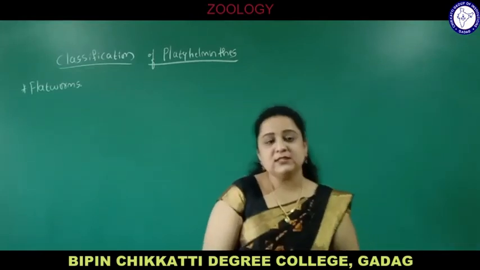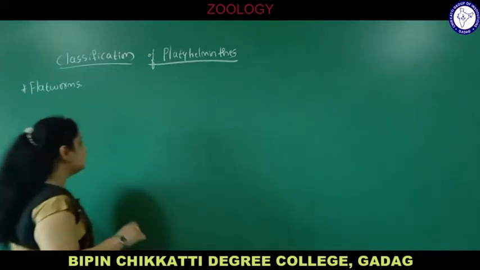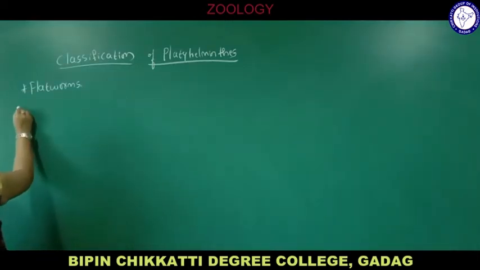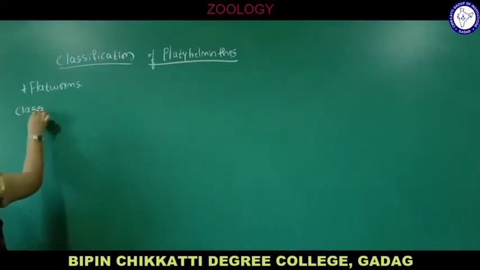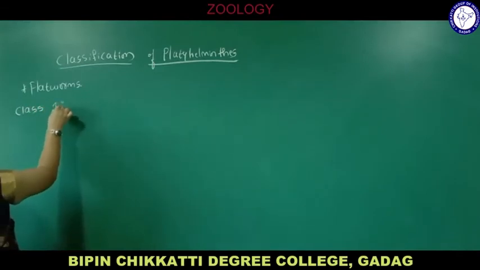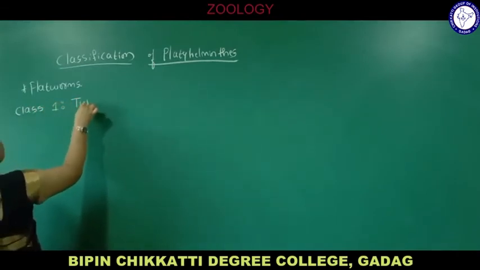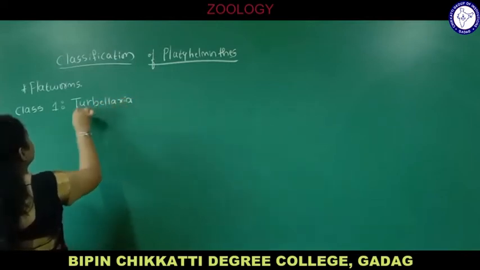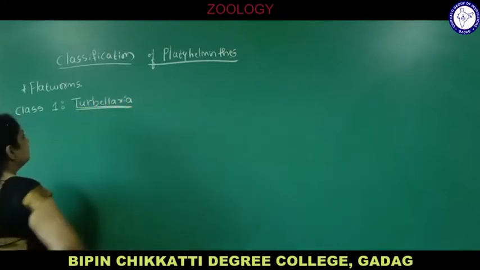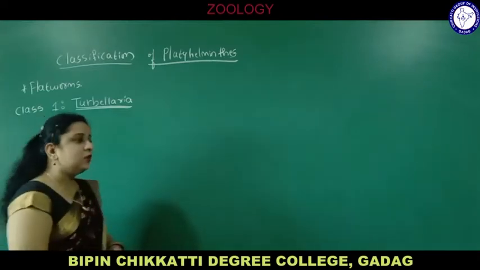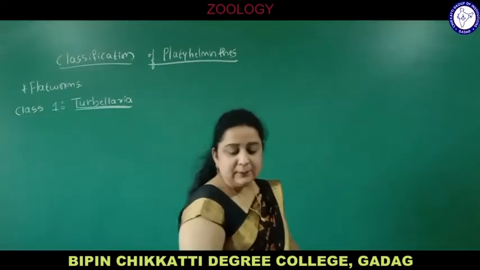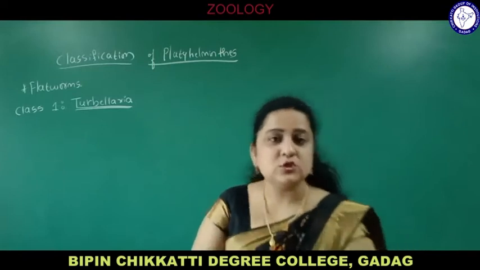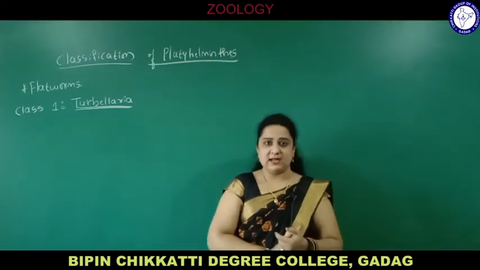Now we discuss the first class, that is Turbellaria. The organisms belonging to class Turbellaria are mainly ectoparasites. So you should know, students, the meaning of ectoparasites.